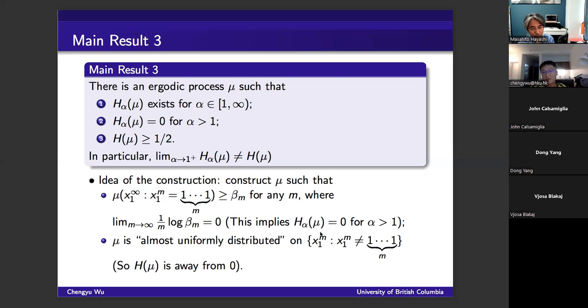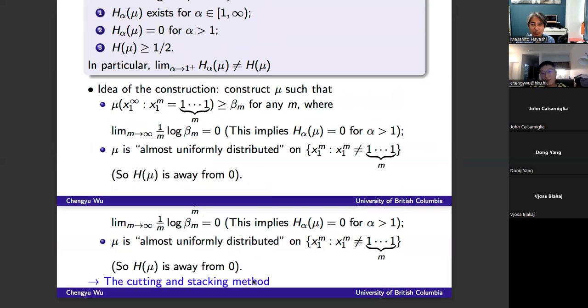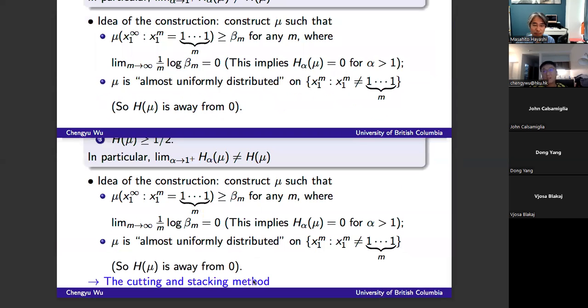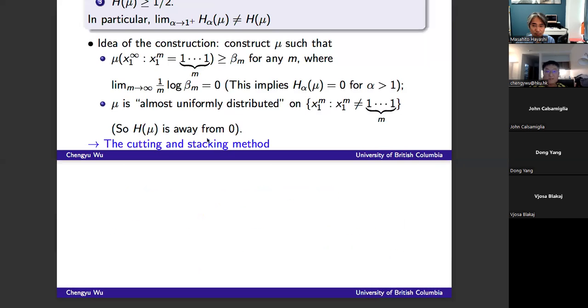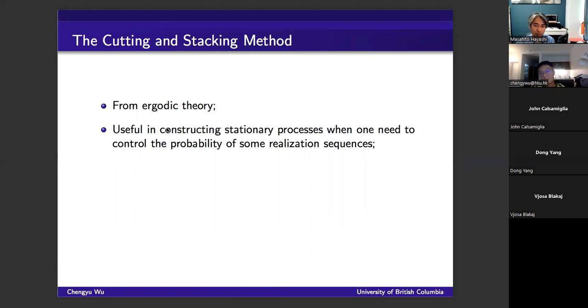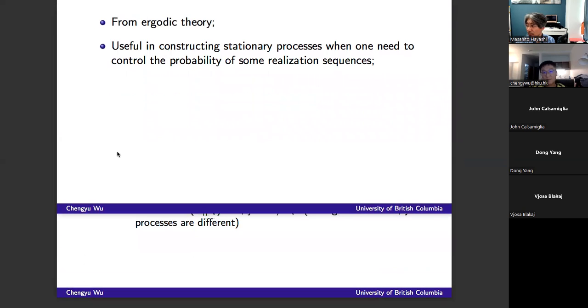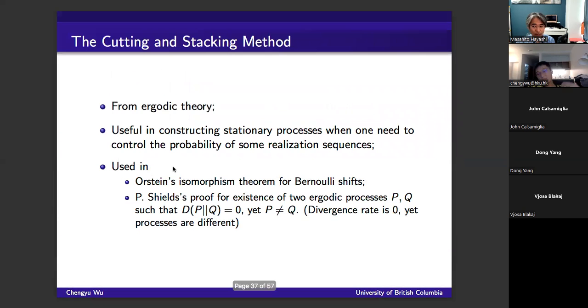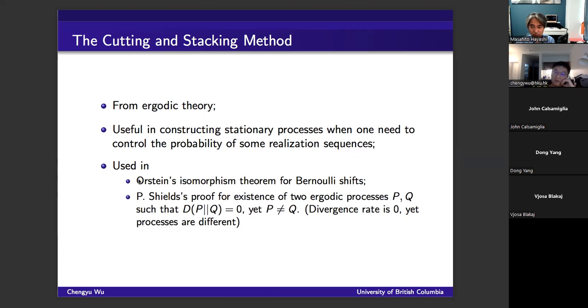And the way of constructing a process to satisfy these two conditions is the so-called cutting and stacking method. This method indeed comes from ergodic theory, and it is very useful in constructing stationary processes when you want to control some probabilities. Some applications of this method, both from ergodic theory: the first one is that Ornstein used this method to prove the celebrated Ornstein isomorphism theorem for Bernoulli shifts, which basically shows that when two Bernoulli shifts have the same entropy, then they are isomorphic.